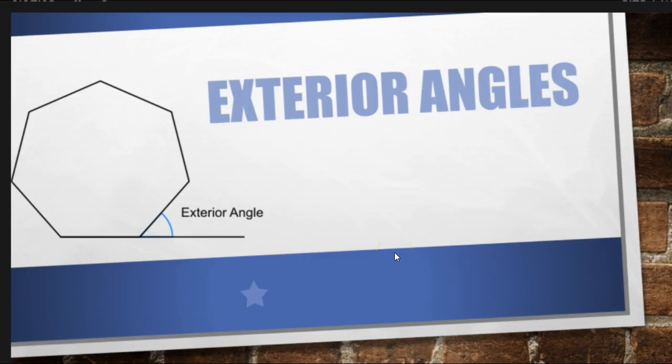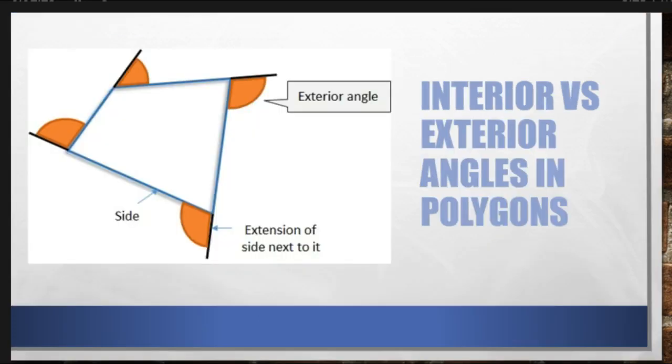Okay, our last part of these is going to be about exterior angles. And we talked about exterior angles back when we did triangles. If you recall, it's where you take one side of a polygon and extend it out like this, and it creates an exterior angle here, exterior being on the outside. And we can do this at every one of the corners to create several exterior angles.